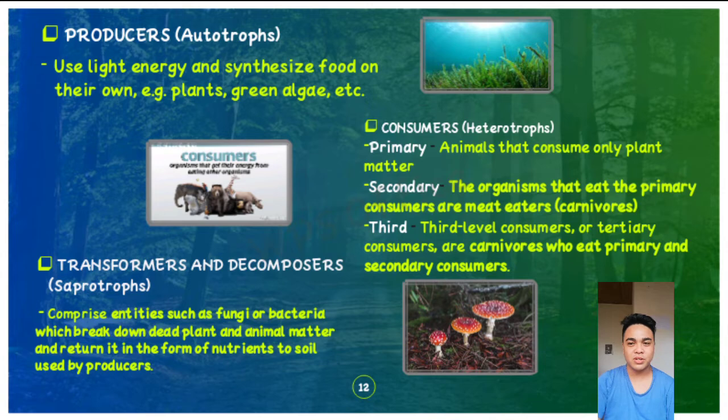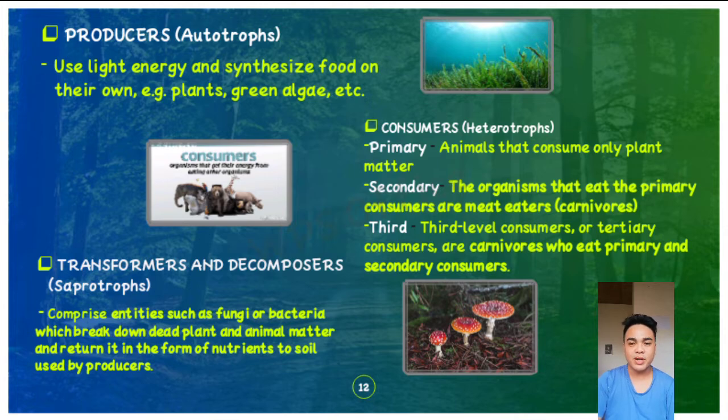So consumers are considered as heterotrophs. There are three types of consumer: the primary, secondary, and the tertiary. So the primary consumer usually eats plants only. These are birds, mice, and worms. The secondary consumer is an organism that eats primary consumers and is a meat eater. So humans and animals are considered as secondary consumers because we sometimes eat birds, worms, and mice if it is clean. So the tertiary consumer eats both primary and secondary consumers.